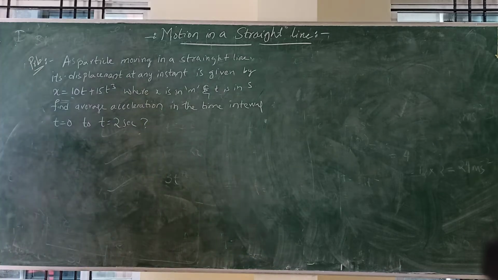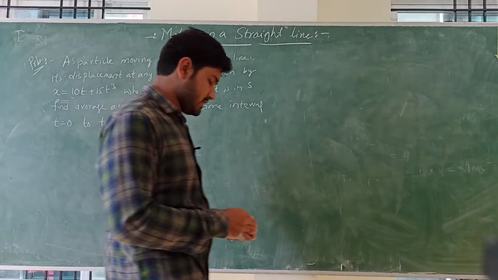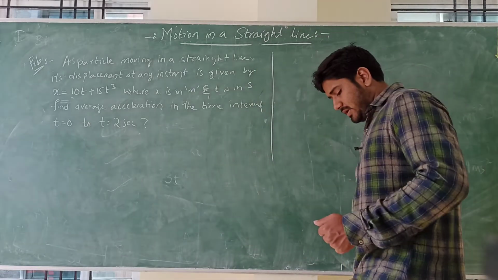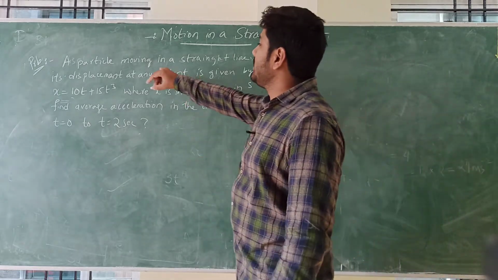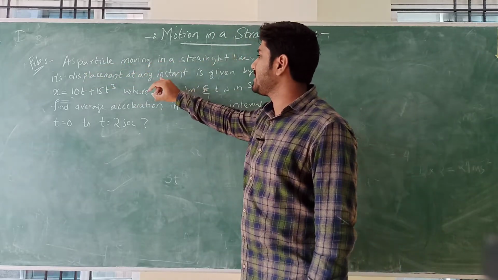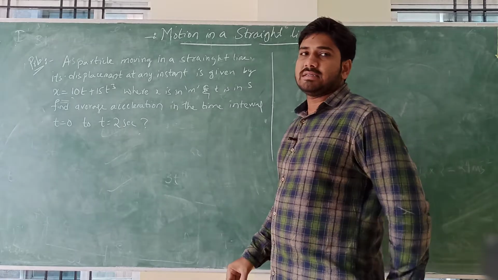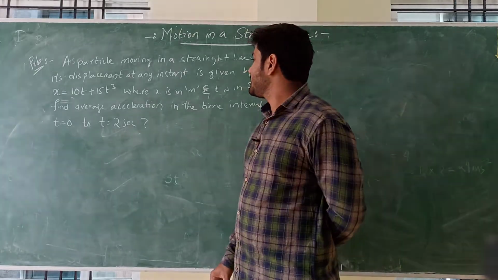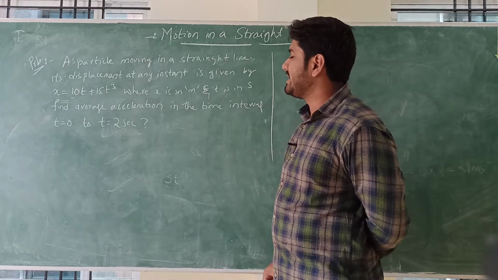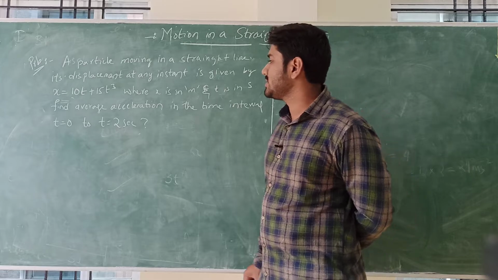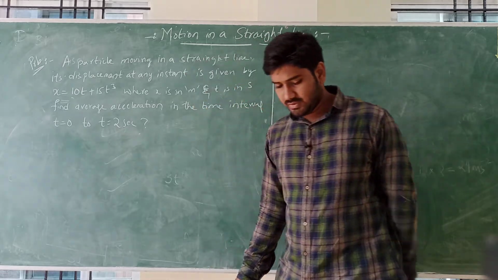So this type of question they can also ask. This is one type of question, and these questions are also very important. As a particle is moving in a straight line, its displacement at any instant is given by x is equal to 10t plus 15t cube, where x is in meter and t is in second. Find the average acceleration in the time interval t equal to 0 to t equal to 2 seconds.